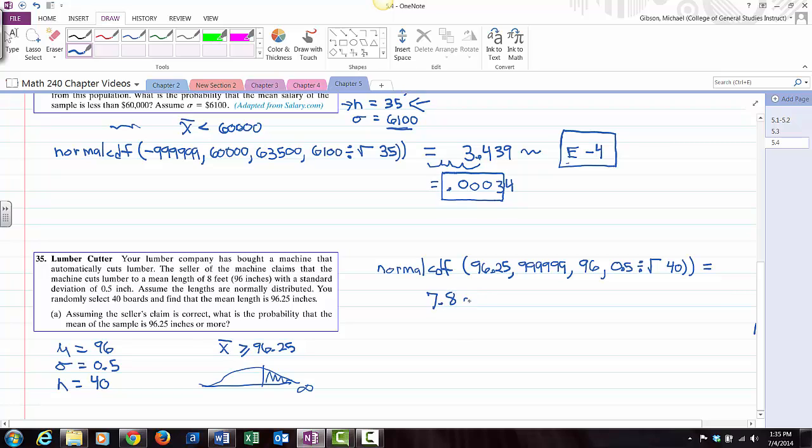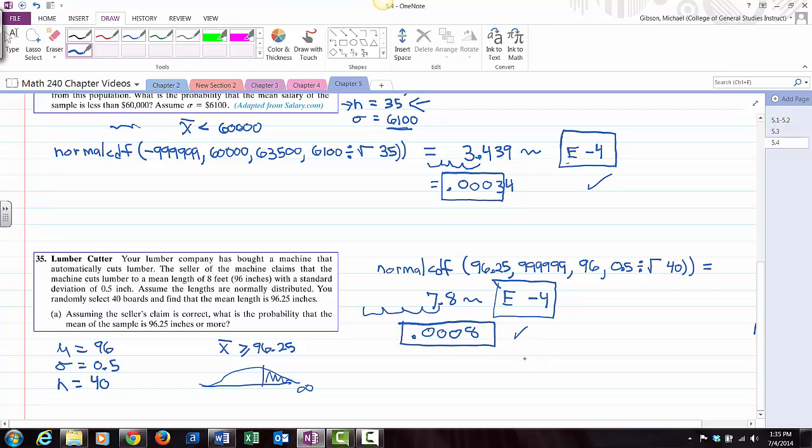Alright, this one says 7.8, bunch more decimal places, E -4. So by the time you move this 4 times, we end up with 0.000, and then this would round to an 8, is the kind of answer that my math lab would probably be looking for. Okay, now these are not all going to be small like this. I picked these 2 examples small because I've noticed that students miss them when they have this E notation on the end of it, so I wanted to go through and do that twice.